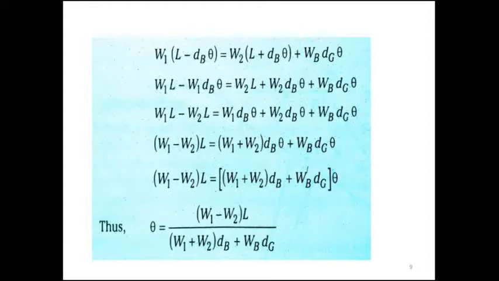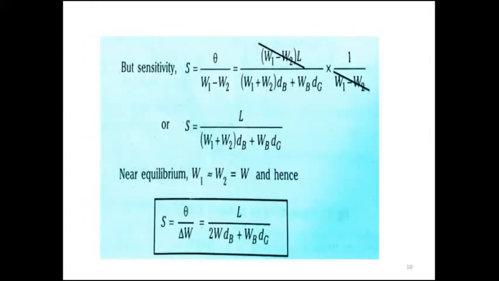Then the equation becomes, by arranging the above equation, W1 into (L minus dB theta) equal to W2 into (L plus dB theta) plus WB dg theta. That is, W1 L minus W1 dB theta equal to W2 L plus W2 dB theta plus WB dg theta. By solving this equation, we are able to get the theta value.